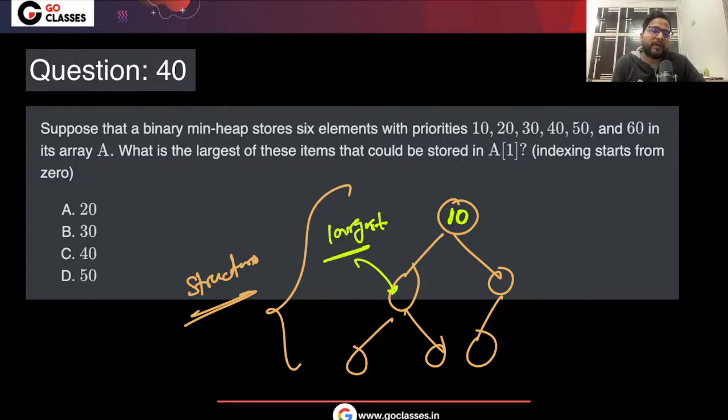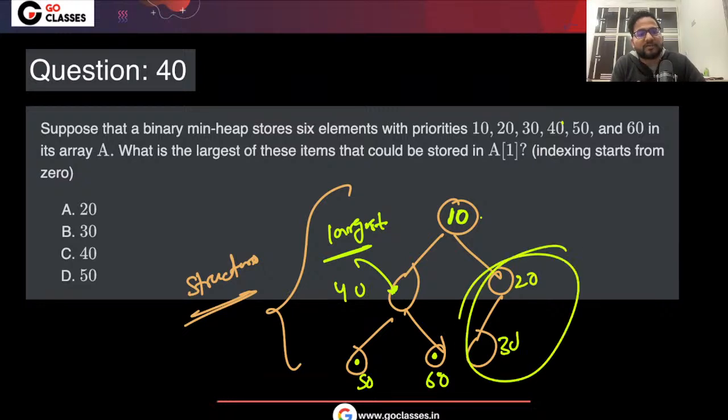See, whatever you put here, since it is a min heap, on top of it it should be minimum, right? Or in other words, below it, it should be more and more, right? So two more elements, you can take 50 and 60. Apart from this, you can put anything. You can definitely put 40 here. Everything else, 10, 20, 30, whatever is remaining, will get adjusted on the right side.